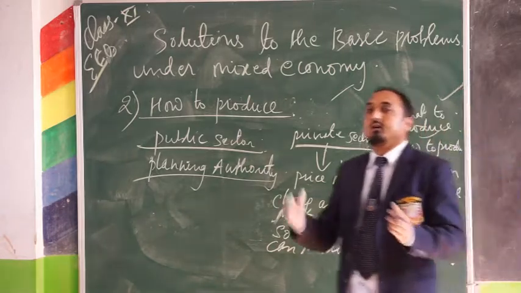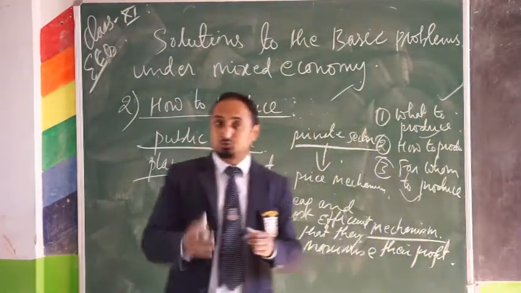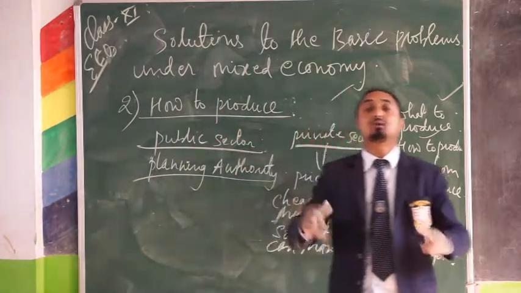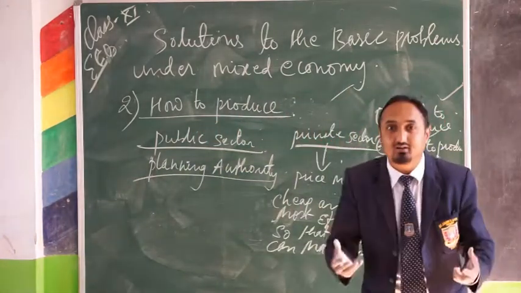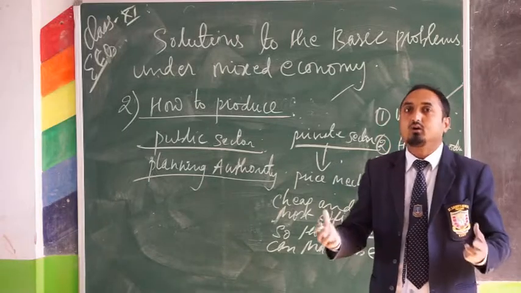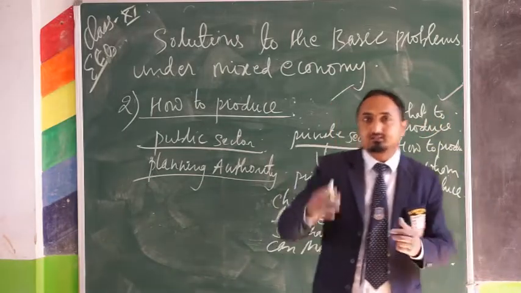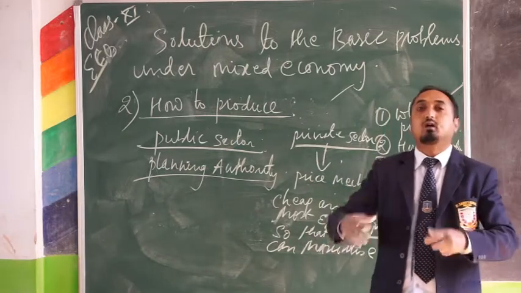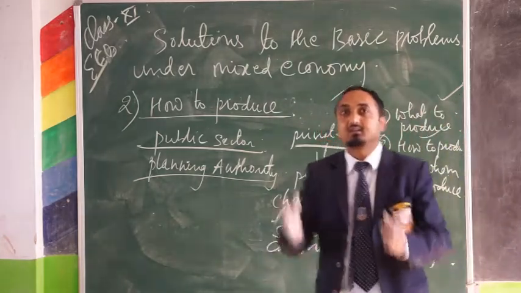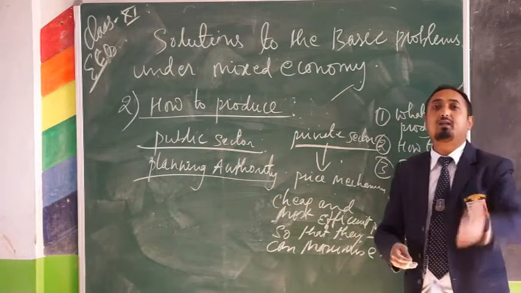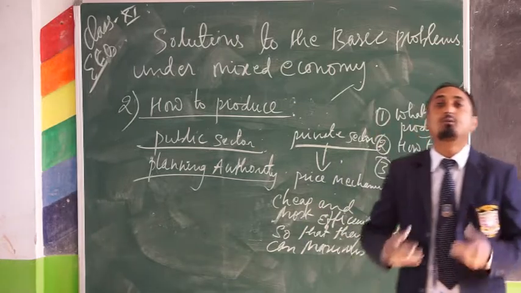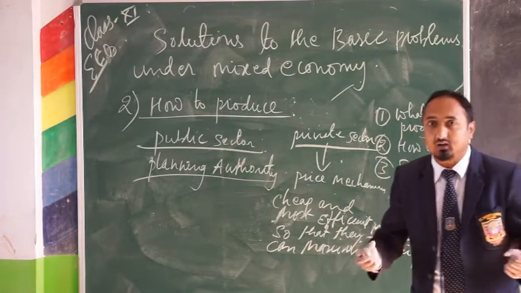So in India, public sector enterprises will choose those techniques or methods of production where maximum employment opportunities are created. We know that India is the second largest populated country in the world.